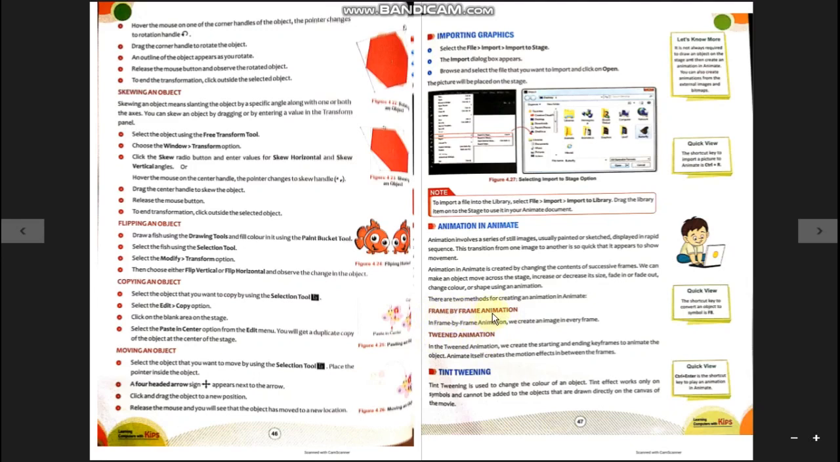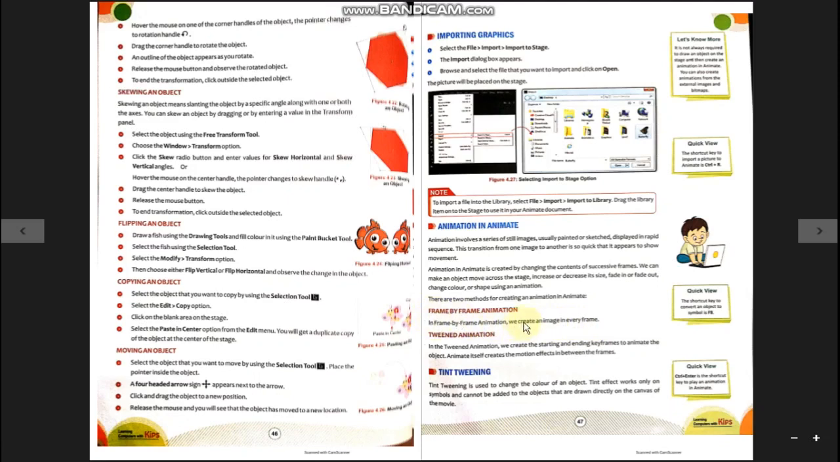What is frame by frame animation? In frame by frame animation, we create an image in every frame, just like you have done in your childhood days. You have created a manual animation by creating drawing on every page. Here also it is telling the same thing.